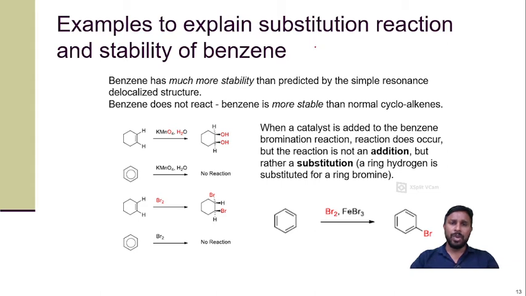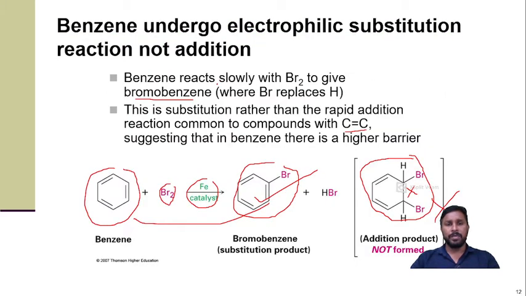Now, examples to explain the substitution reaction and stability of benzene. Here we have a few more examples, like benzene has much more stability than predicted. We can also observe this stability in the previous reaction. The addition reaction is a rapid reaction, but the substitution reaction is very slow. So benzene undergoes a very slow reaction and involves a catalyst. That's why we can say benzene itself is a little bit stable and is not ready to react.